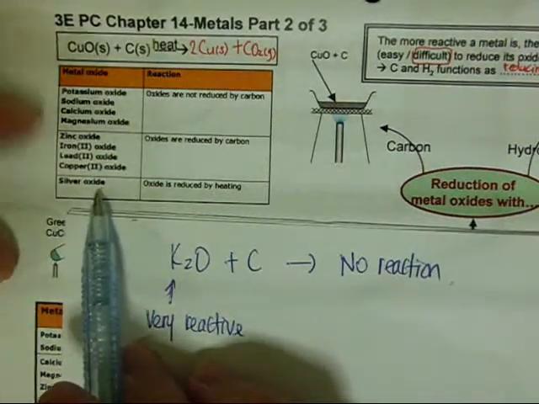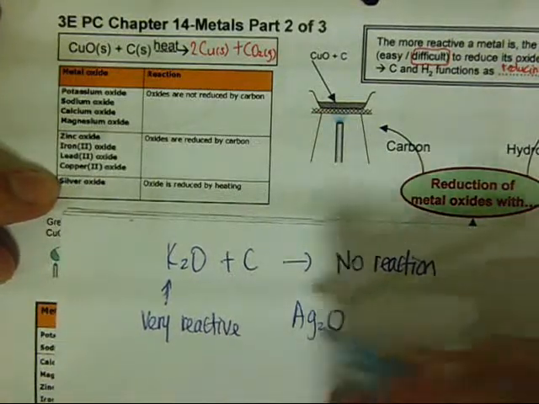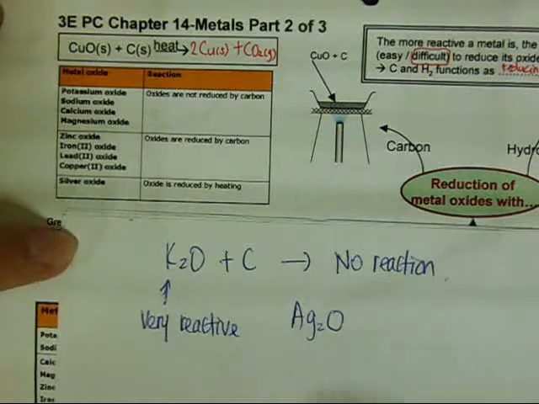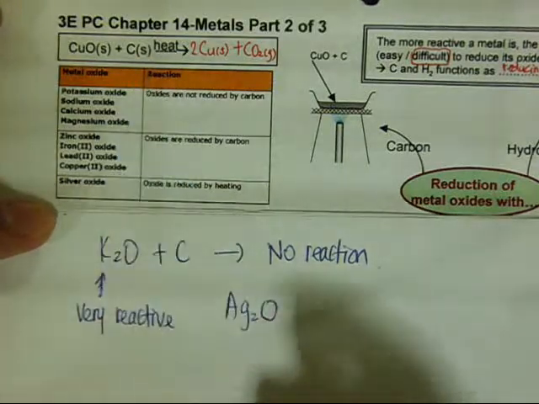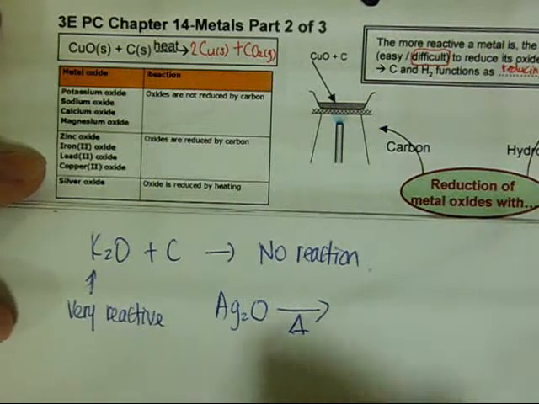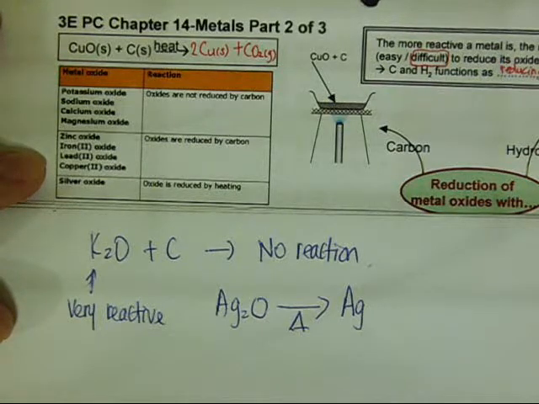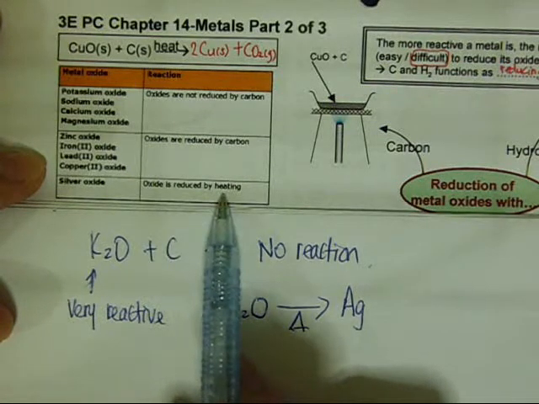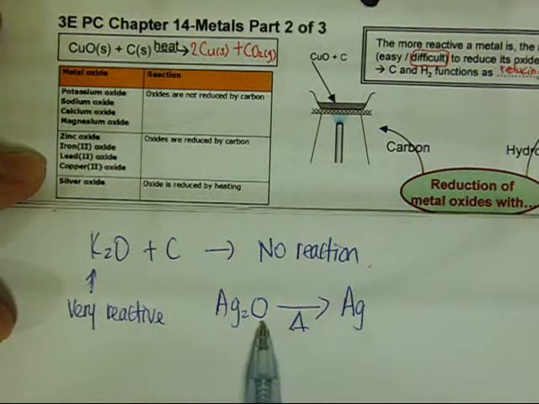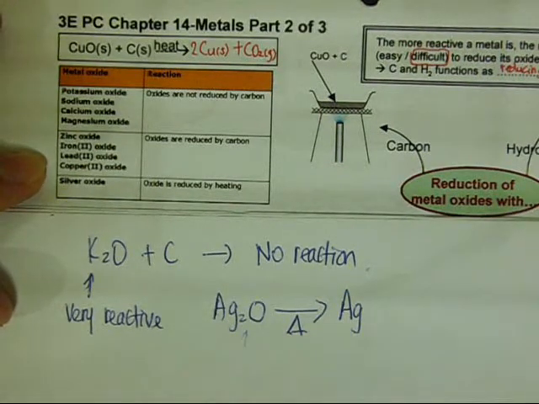And for silver oxide, because silver is so unreactive, silver oxide is like this. Silver oxide, you don't even need to heat it with carbon. You can just heat the silver oxide by itself, and then you get silver. Oxide is reduced by heating. You just need to heat it, and then you get the silver. Because silver is so unreactive, so it's so easy to split the silver from the silver oxide.